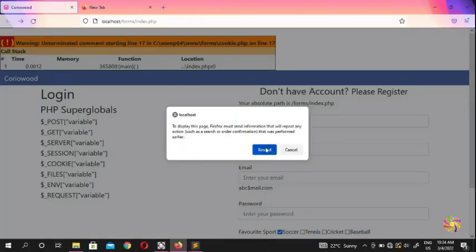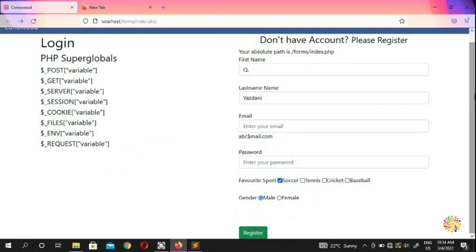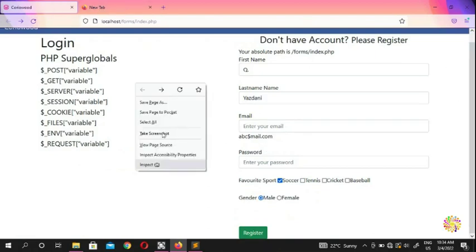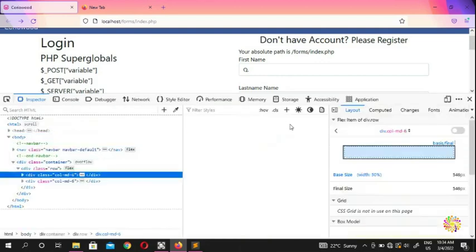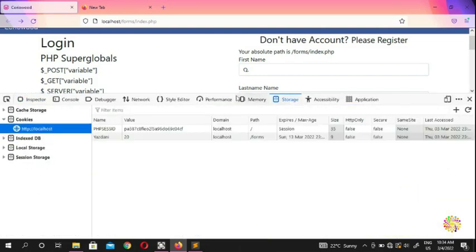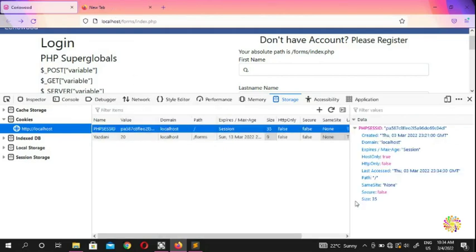We're gonna go back. So we have set the session here, even though you guys don't see it here. So we're gonna come here in our storage, and we're gonna see that we have a PHPSESSID, but there are other sessions as well, and you guys cannot access that. All you guys going to see is this one, and that's the PHPSESSID, and what time it's created, localhost, session, host only, true, HTTP, and whatever you guys see.